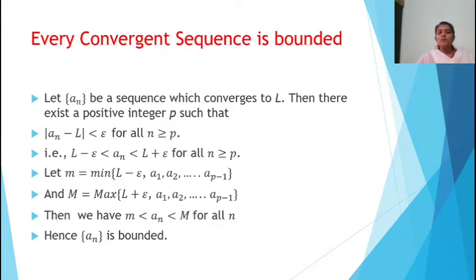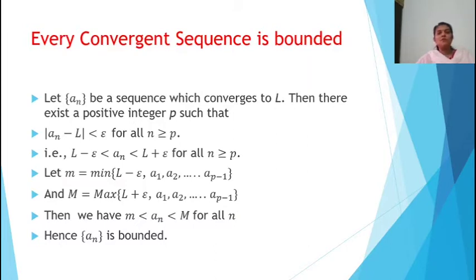Now for all n greater than or equal to p, we got a lower bound L minus epsilon, but we don't know the behavior of a_1, a_2, etc. up to a_{p-1}. So we take those elements also and find the minimum of L minus epsilon, a_1, a_2, etc. a_{p-1}, that is small m, and we take the maximum of L plus epsilon, a_1, a_2, etc. a_{p-1} as the upper bound.